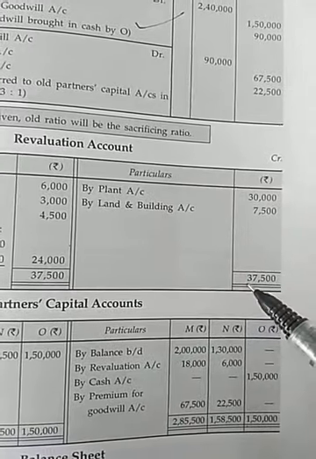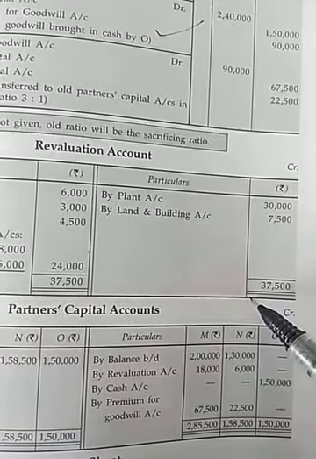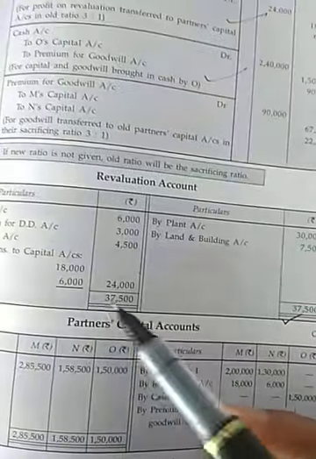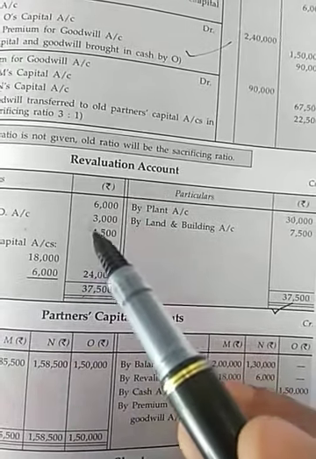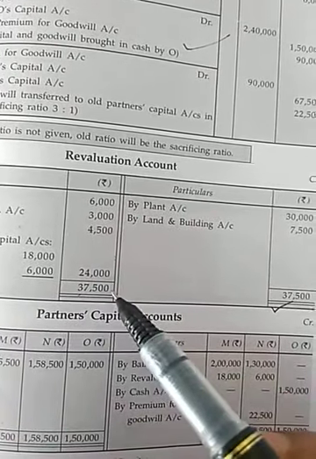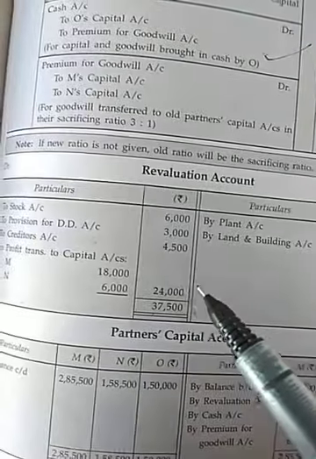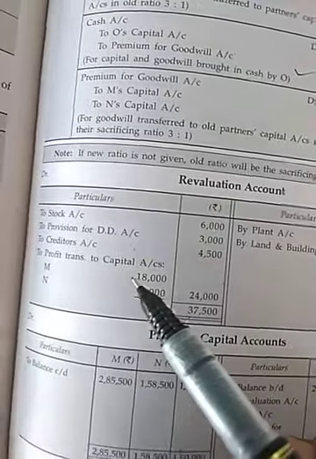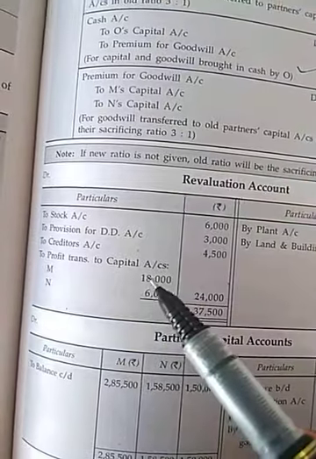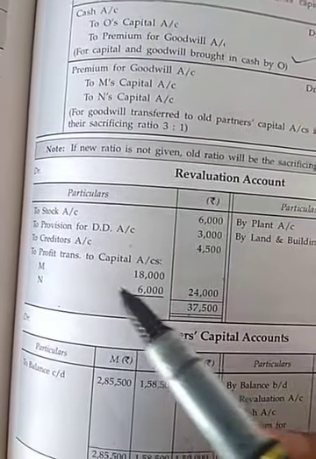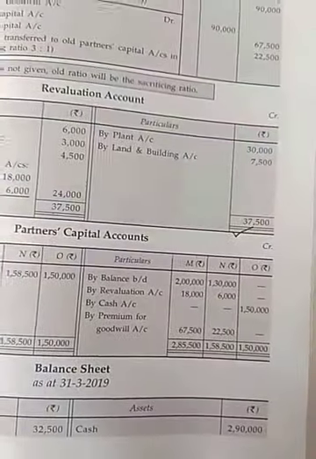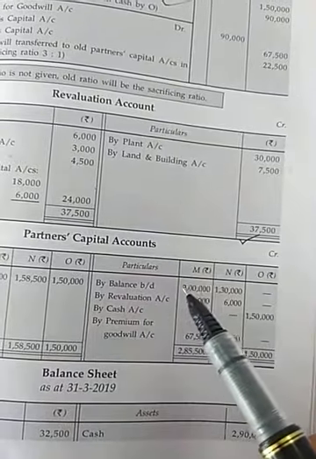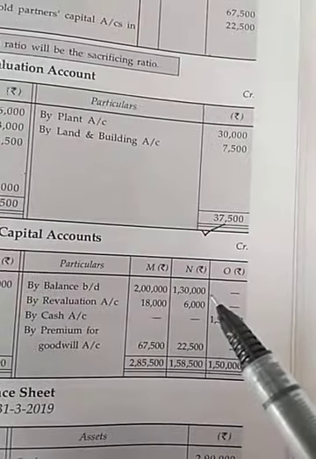Total amount is 37,500, and when we deduct 13,500 from 37,500, it will be 24,000, and it will also be shared by partners and transferred to partners capital account, credit side, M and N. Now partners capital account, by balance b/d 2 lakh and 1,30,000 is given in the balance sheet.